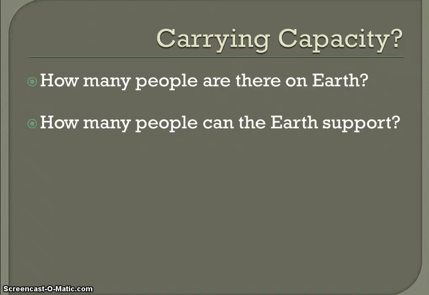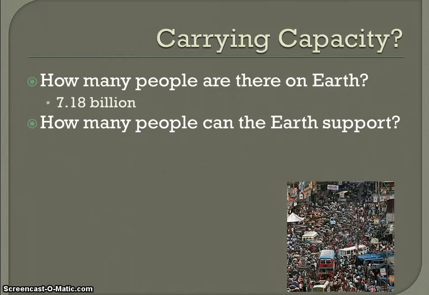To figure out the carrying capacity of the Earth, the first thing we need to look at is how many people there are today. We currently have almost 7.2 billion people on Earth, and that's growing exponentially. So that leads us to the next question: how many people can the Earth support? Have we already reached our carrying capacity, or can we support our growing population?